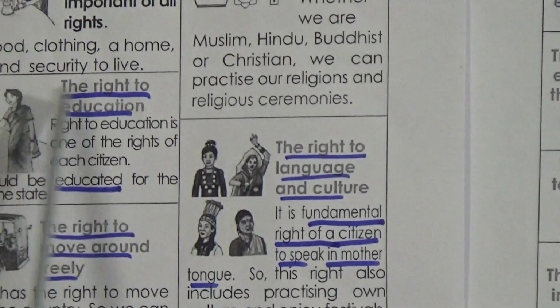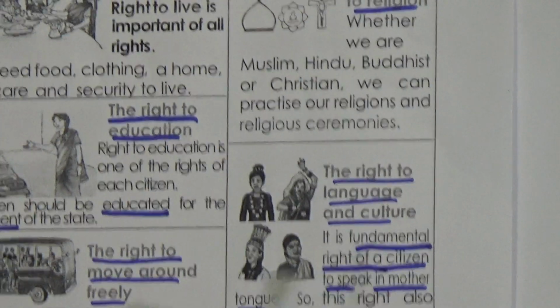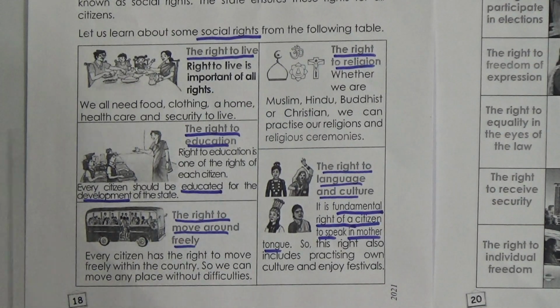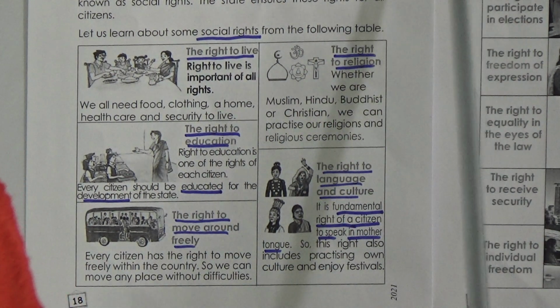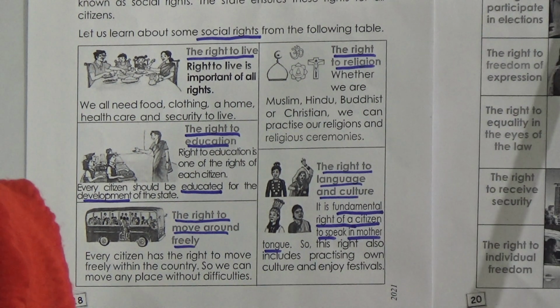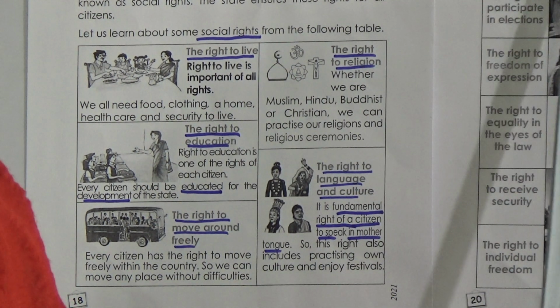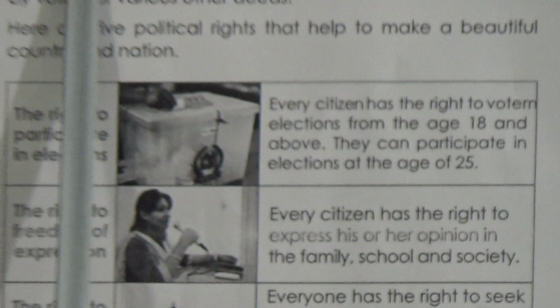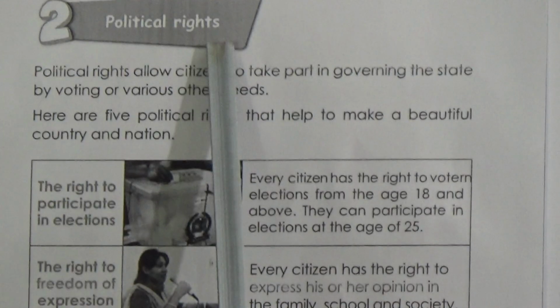These 5 are our social rights, and all of the students, you have to memorize these 5 social rights names. Then our next lesson, lesson 2, political rights. In the first lesson we have already read about social rights, and in lesson 2 we will read political rights.